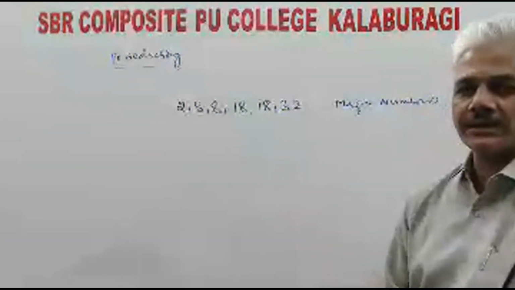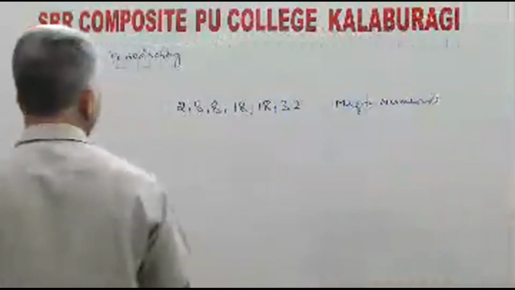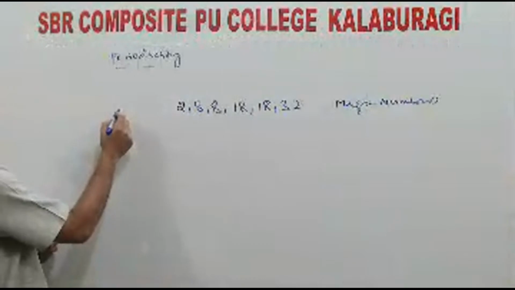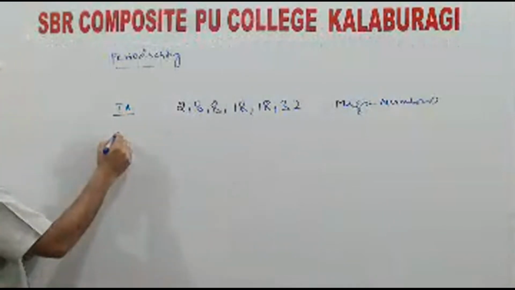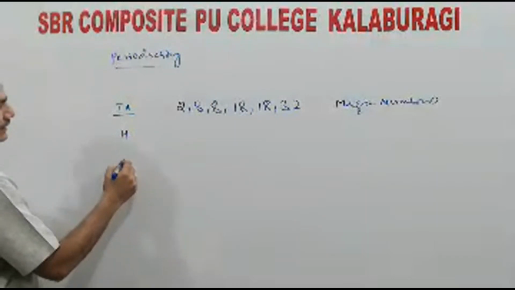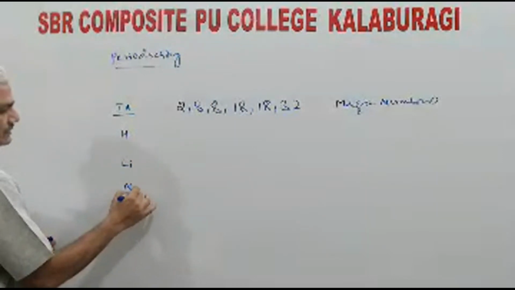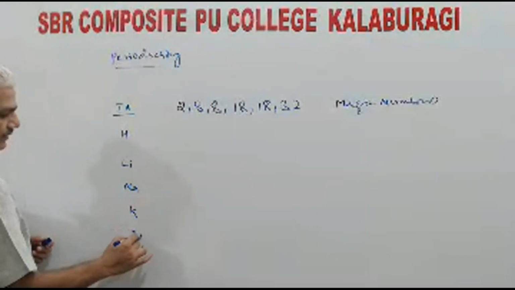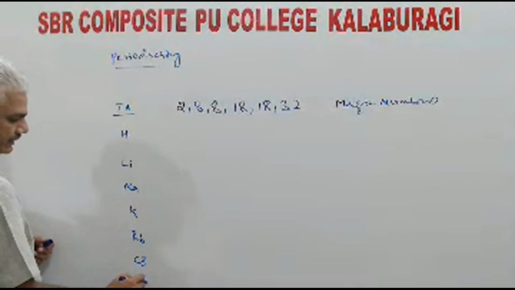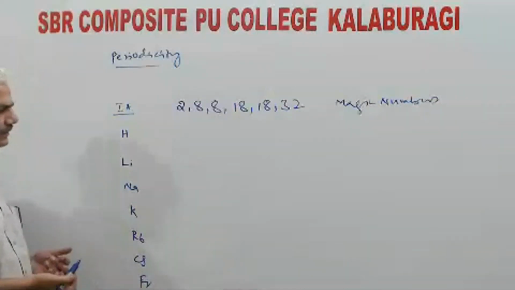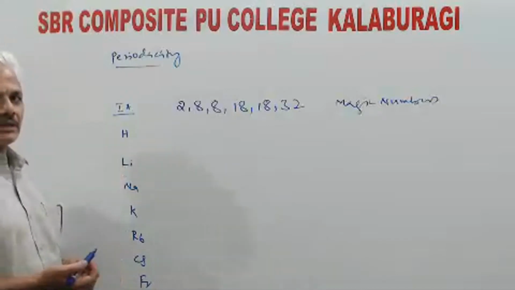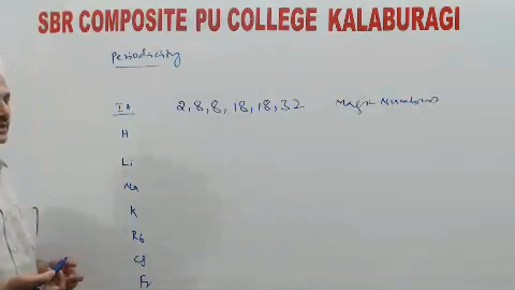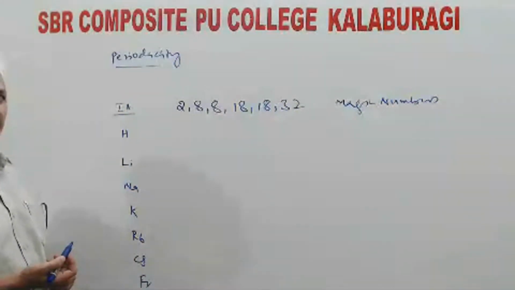So just for example purpose, I will give you one case. You take the elements of first A group. The elements present are hydrogen, lithium, sodium, potassium, rubidium, cesium, and francium. Inorganic chemistry generally appears to be a memory-based subject, but you need not memorize many things.